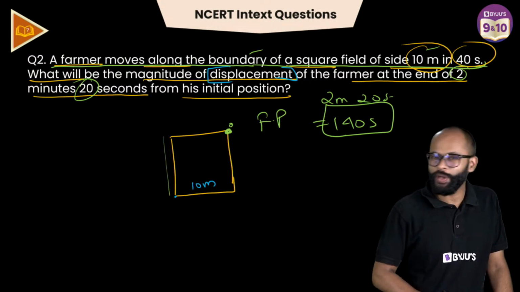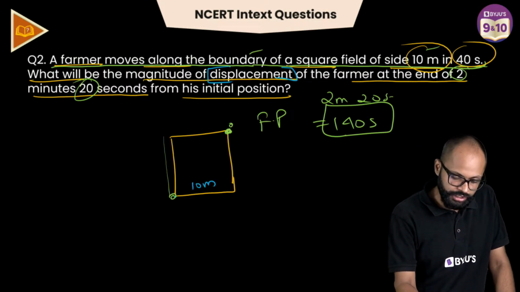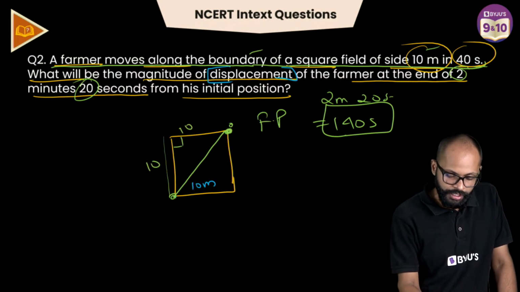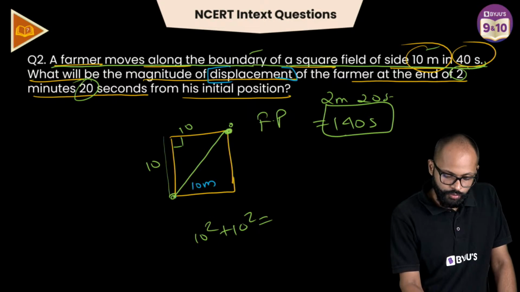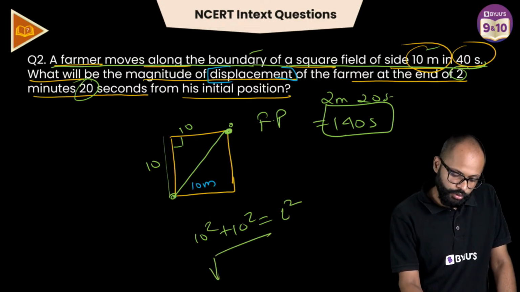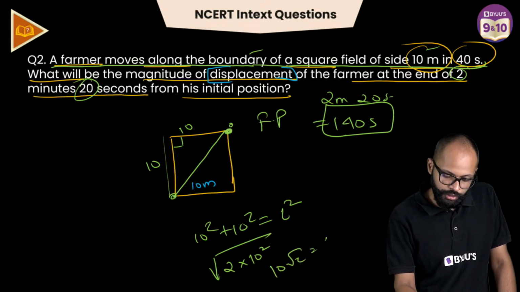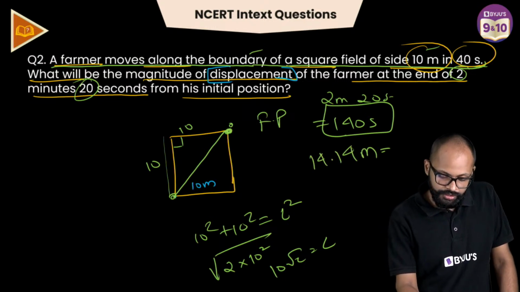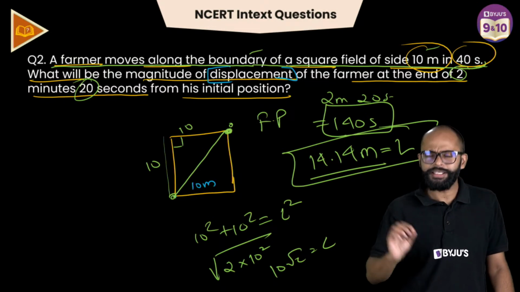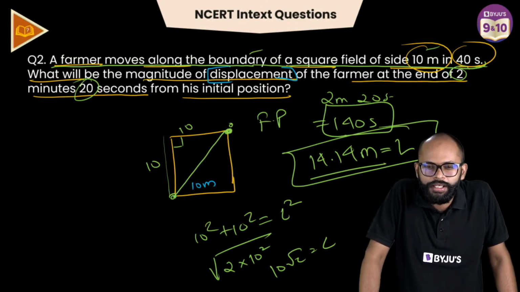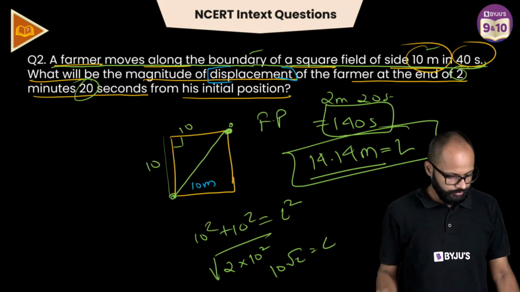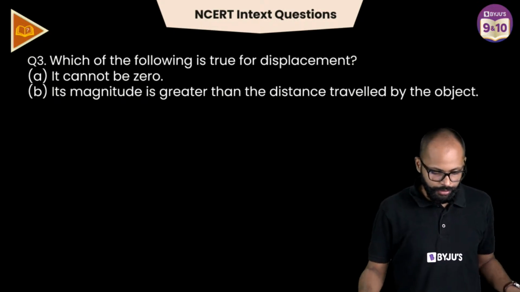That, my friend, is the question. This is my initial position. This is my final position. This will be my displacement. This is 10, this is 10. Pythagoras theorem: 10 squared plus 10 squared is equal to L squared. So, under root of 2 into 10 squared. Take 10 out. So 10 root 2 is equal to L. Root 2 is 1.414, so 14.14 meters is the length covered. It is a displacement. Okay, confusion clear.